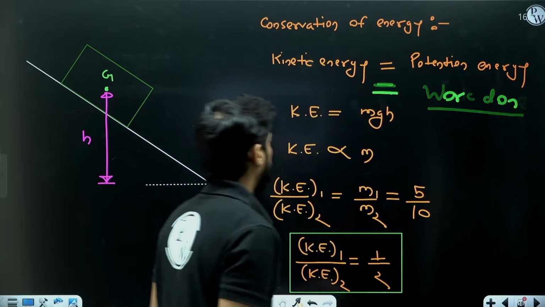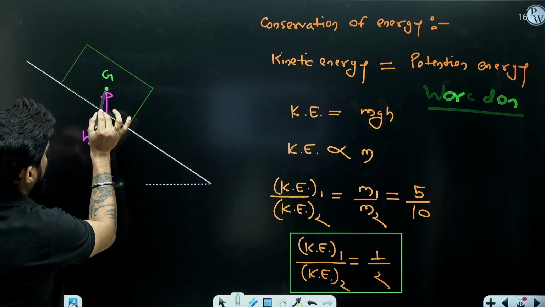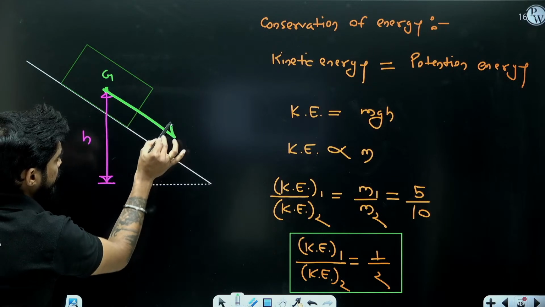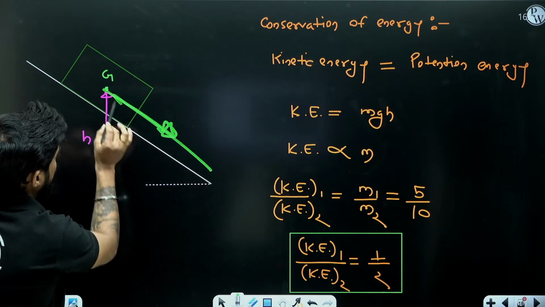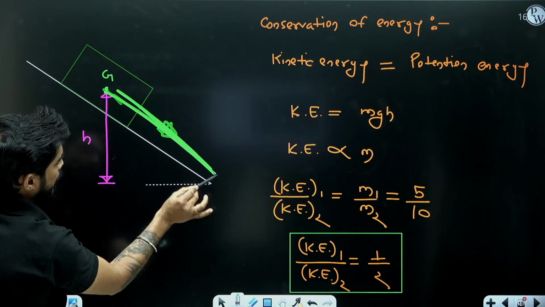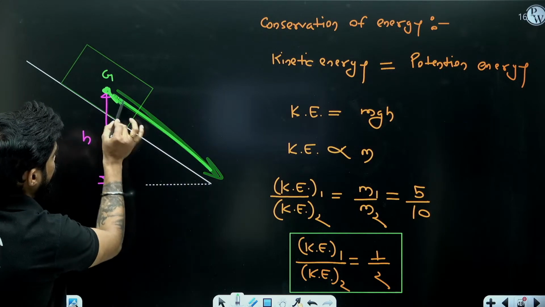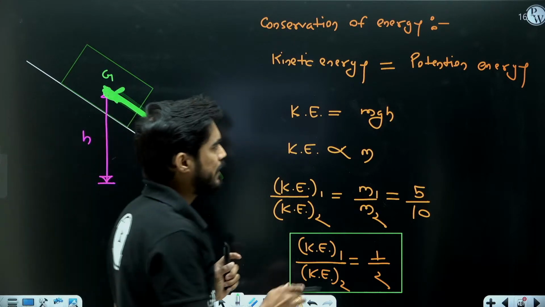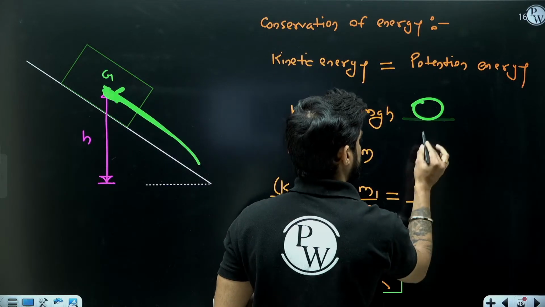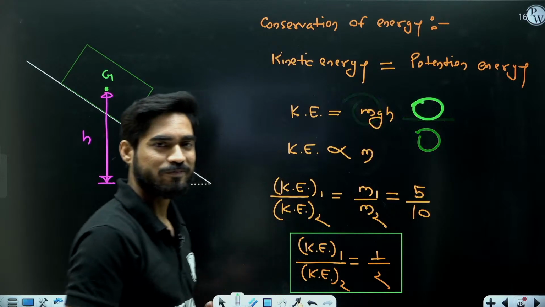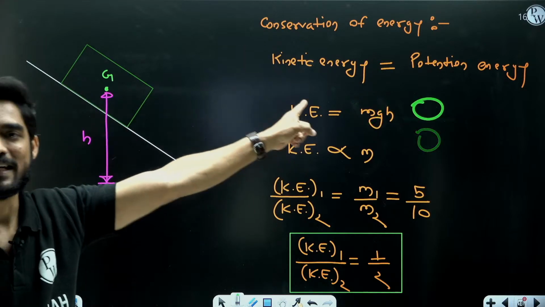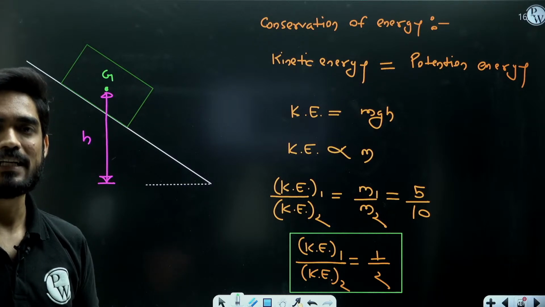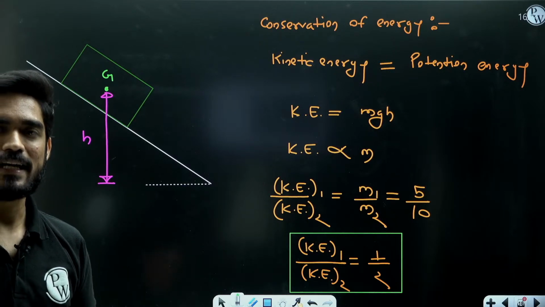Now we are going to find the net work done. How are we going to find it? It will be equal to the net force acting in the direction of motion multiplied by the displacement. The displacement is going to be the same for both, but the net force in the direction of motion will be different. So it will be the ratio of net force, not the mass, right? Is it clear?